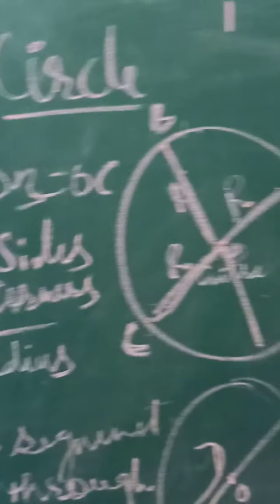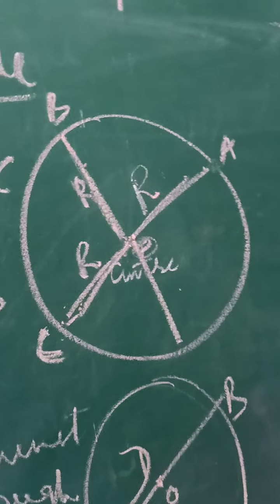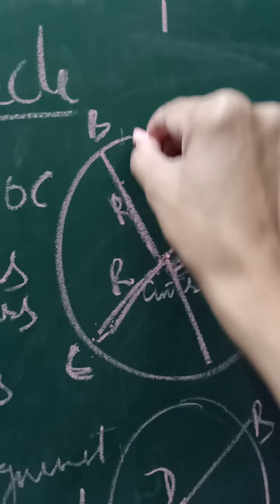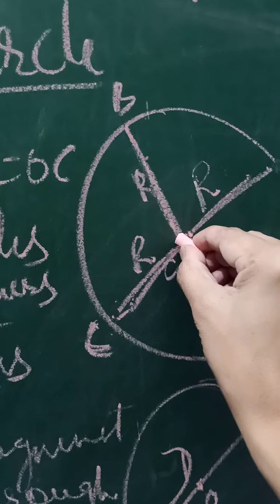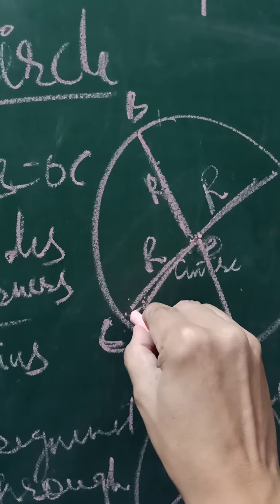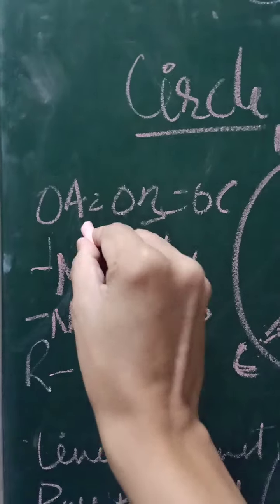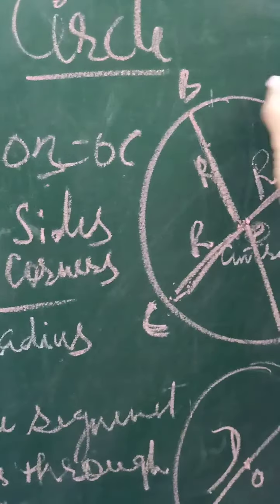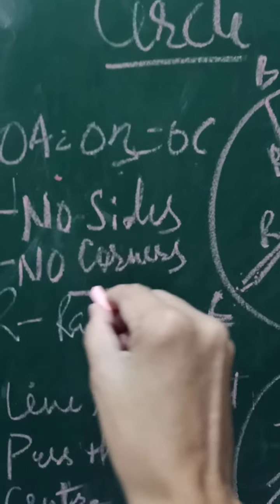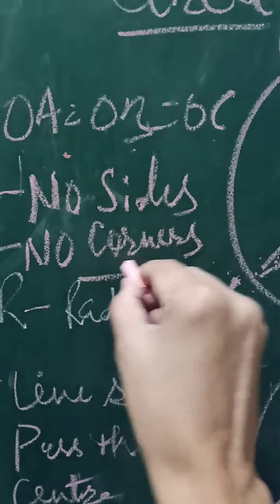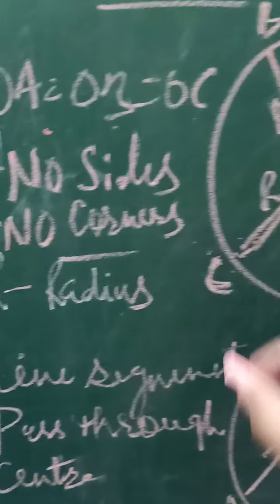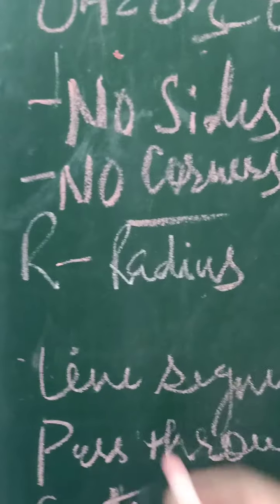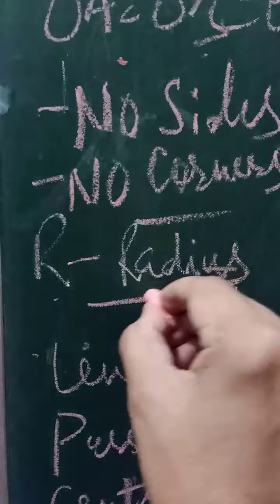So in this example, line segment OA, OB and OC are radii of the circle. So OA is equal to OB is equal to OC. The circle has no sides and no corners. So R is the radius of the circle.